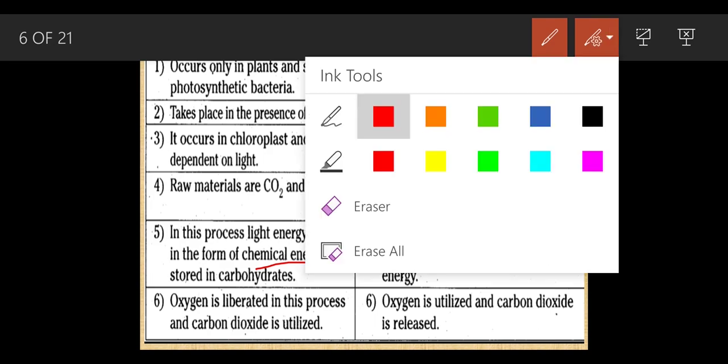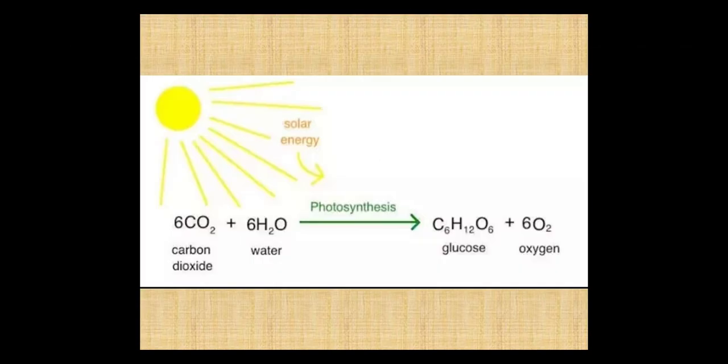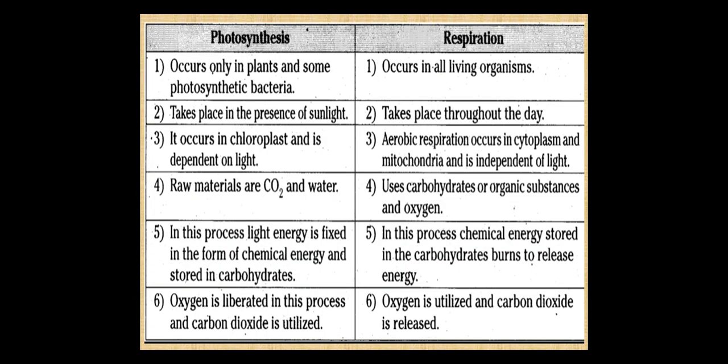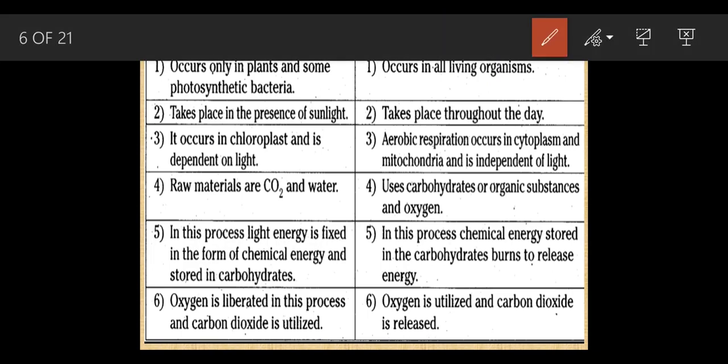What is chemical energy? Chemical energy is what helps to make this food. See, this glucose is getting formed. Glucose is the chemical formula, so that is why chemical energy, and it is stored in the form of carbohydrates.